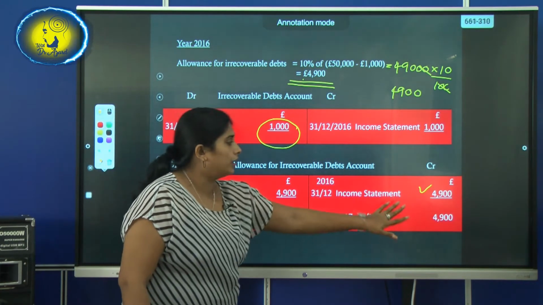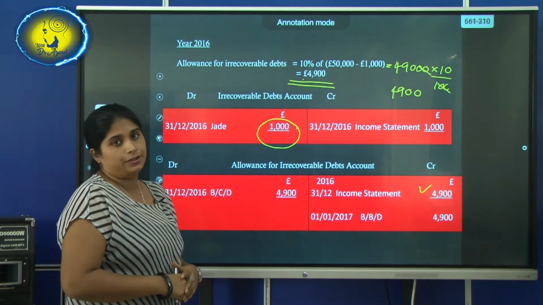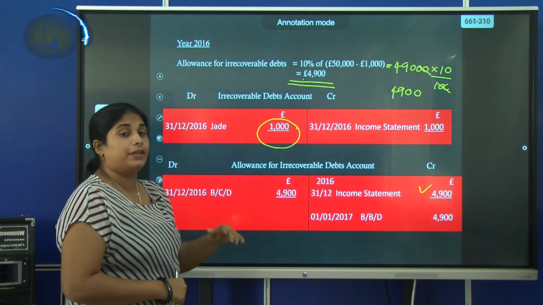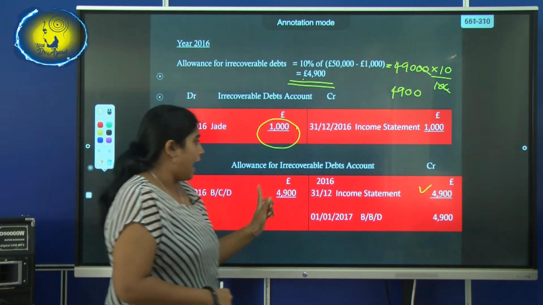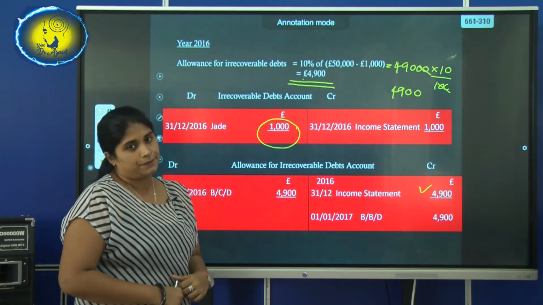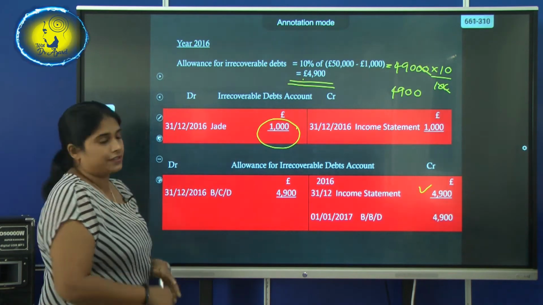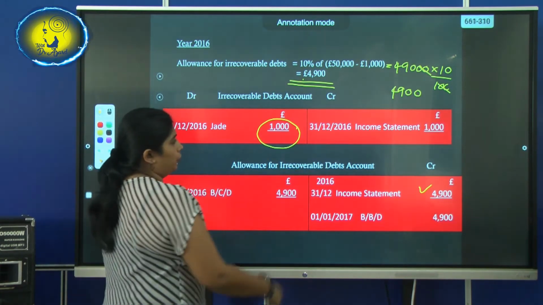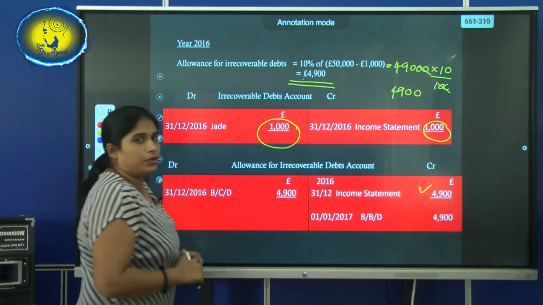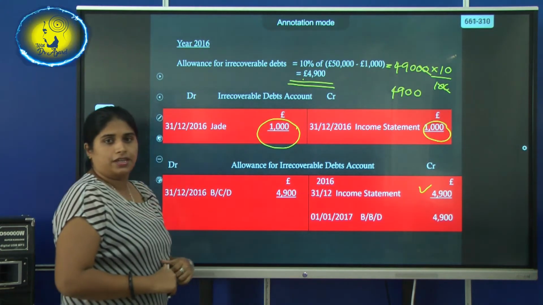So this total 4,900 will be allocated as allowance for recoverable debts, which will be debited to the income statement, or written as an expense, and here it will be credited to the allowance for recoverable debts. So when the year finishes, you have to balance this off. So irrecoverable debts, when you balance off, the final answer 1,000 will be transferred to the income statement. This one we have already recorded in the income statement.